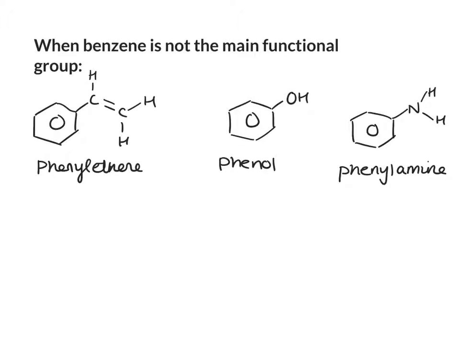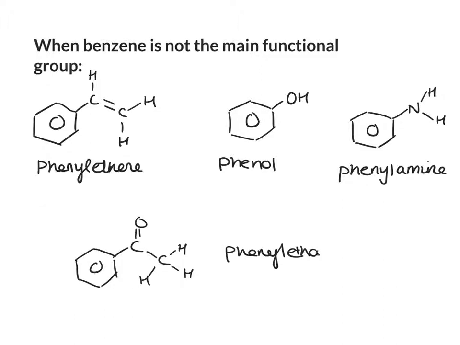And finally, slightly more complicated, if you've got a ketone coming directly off your benzene ring, this compound is called phenylethanone. So it's a ketone, ending in -one. The other bit has 2 carbons in it, so it's ethanone, and this is phenyl. To name these compounds, you literally just need to remember which ones take benzene as a suffix and which ones take phenyl as a prefix, and then you'll be able to name them.